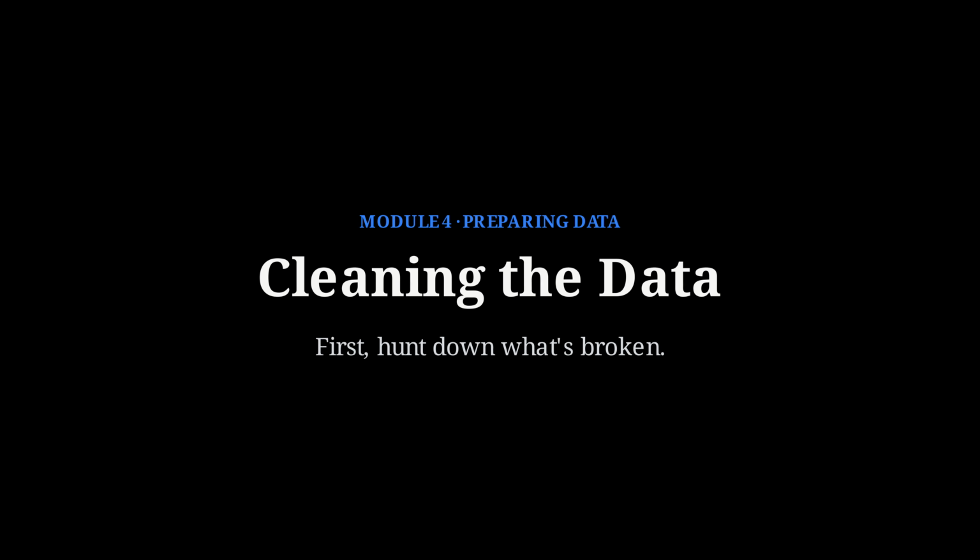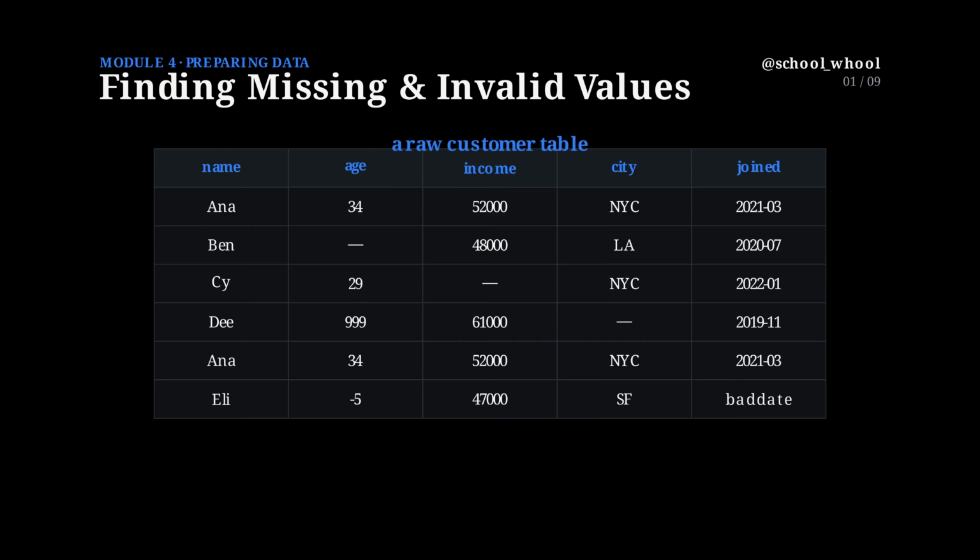Before a single model is trained, there's unglamorous work that decides whether it succeeds. Cleaning the data. And it all starts with hunting down what's broken. Real-world data almost never arrives clean. Here's a tiny customer table, and even at a glance, something is off in nearly every row.